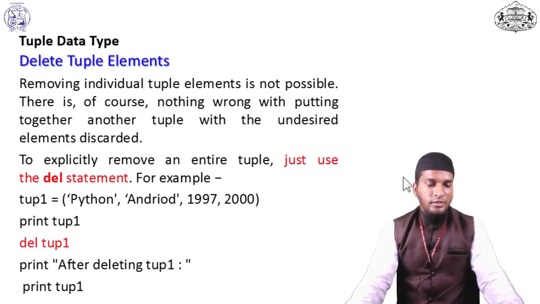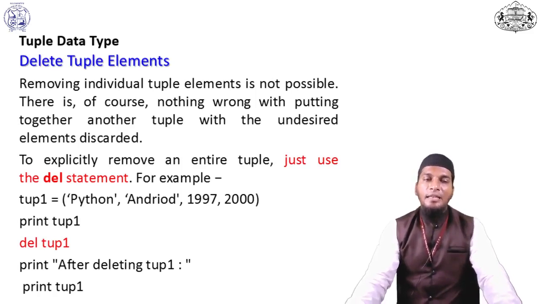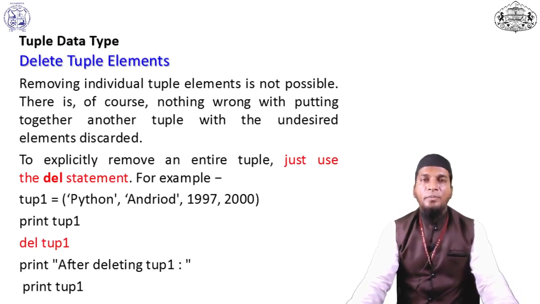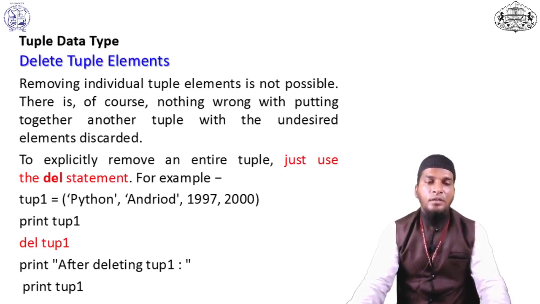See here, to delete a tuple we have to use the del statement. Removing an individual tuple element is not possible. There is of course nothing wrong with putting together another tuple with the undesired elements discarded. To remove an entire tuple, we use the del statement. Tuple1 holds the elements of the tuple, then we print it, and for deletion we use the del statement. I pass del and the tuple name, then print. After deleting, it will show an error message. Please check in the next slide.